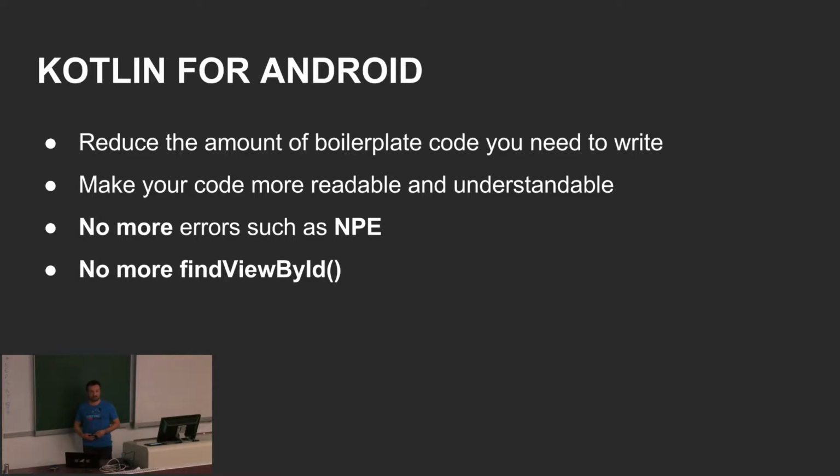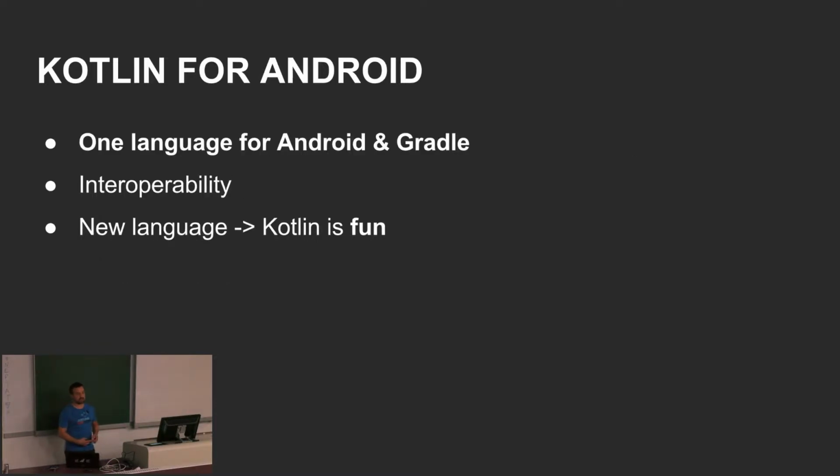By using Kotlin we can reduce the amount of boilerplate code that you need to write, and we can make our code more readable and understandable. If we use Kotlin correctly, we can avoid our favorite exception, the null pointer exception, and in your activities or fragments you don't need to use the findViewById method anymore.